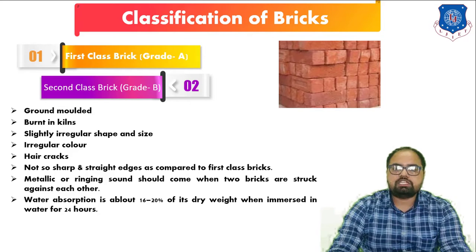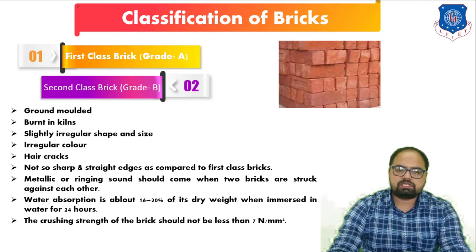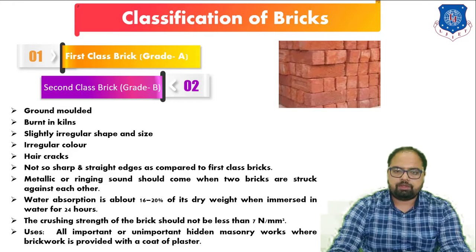Water absorption is about 16 to 20% of its dry weight when immersed in water for about 24 hours, and the crushing strength of this brick should not be less than 7 Newton per mm square. Its uses are all important and unimportant hidden masonry works where brick is provided with coat or plaster.